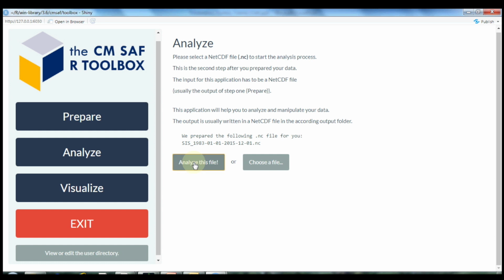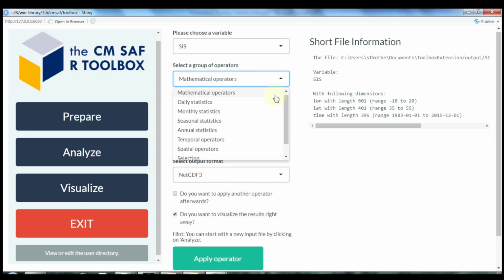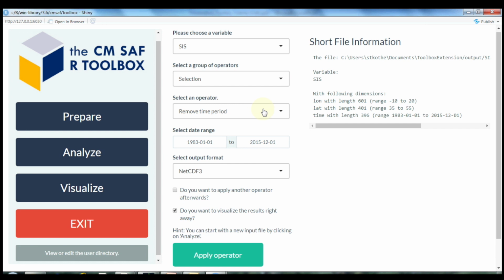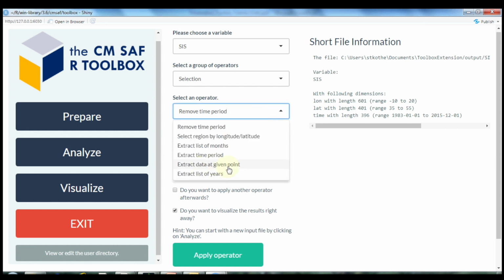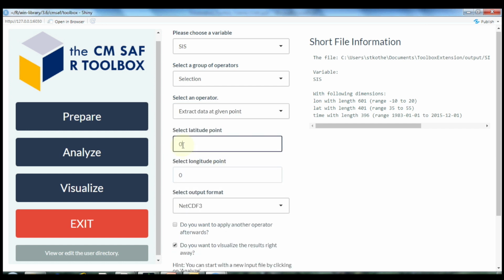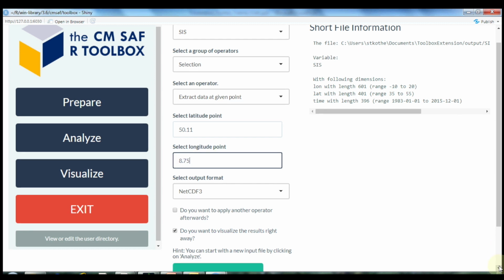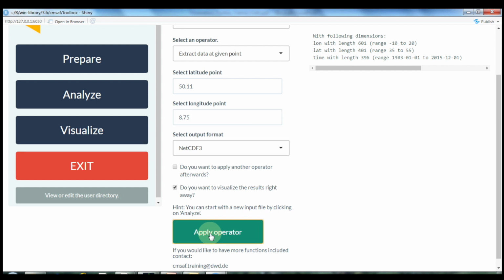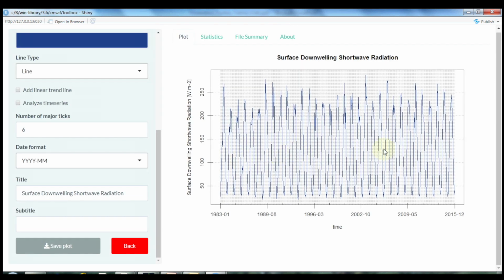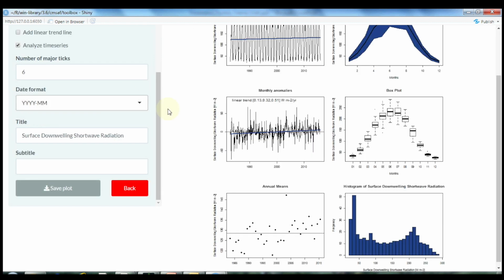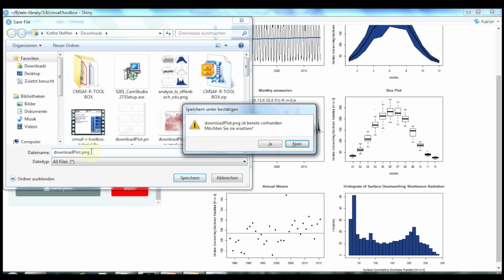Okay, let's do this one more time. Now we want to select one location. Use select data for a given point. Give the coordinates, in this case for Offenbach. And apply the operator. Now you get the time series of surface downwelling shortwave radiation for Offenbach from 1983 to 2015, and you can easily analyze this plot and save.